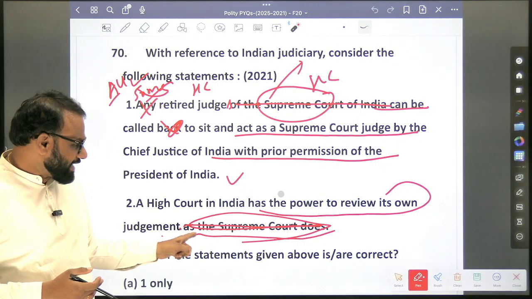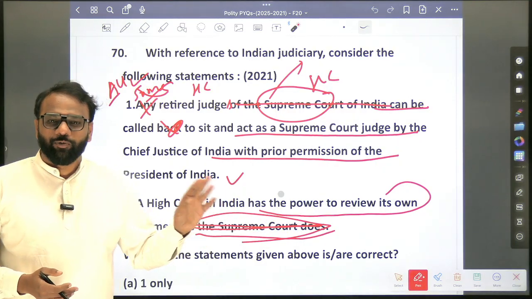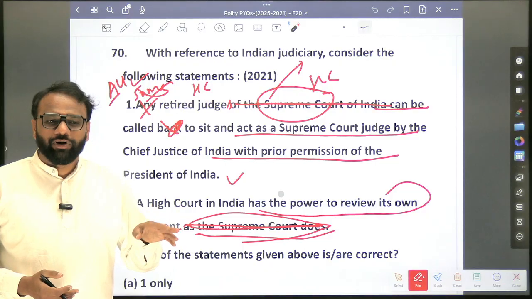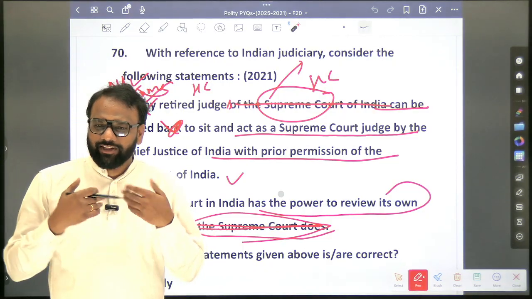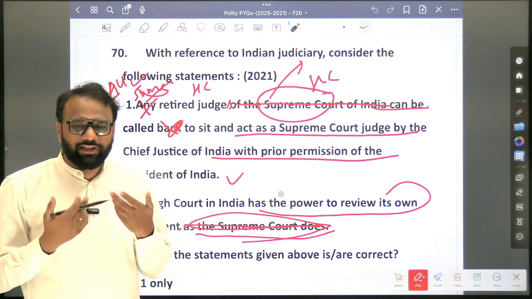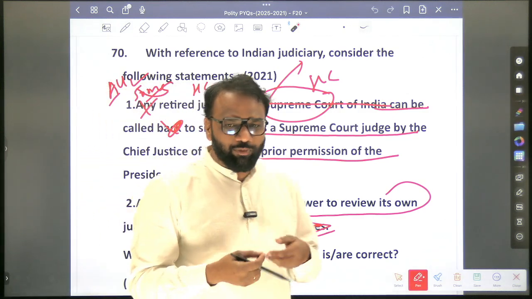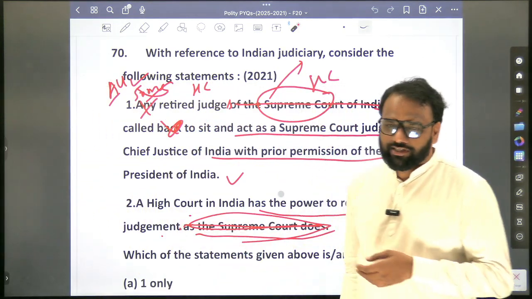But as they have mentioned, as the Supreme Court does, it is false. Why? Because both the Supreme Court and the High Court have the power to review their own judgments, but the Supreme Court has been explicitly given that power and the High Court has not been given that power explicitly. So the second part, as the Supreme Court does, is wrong.